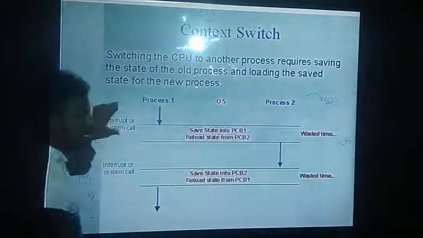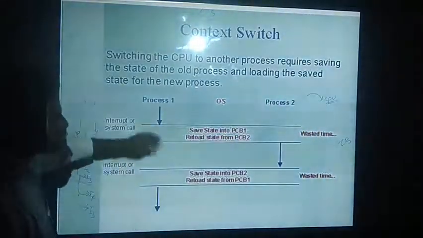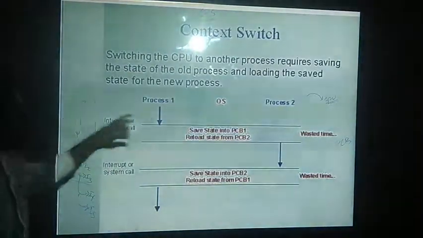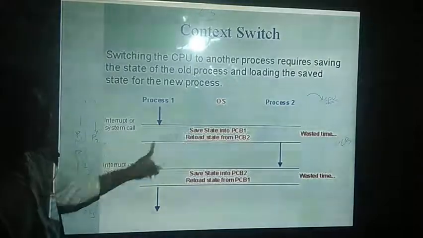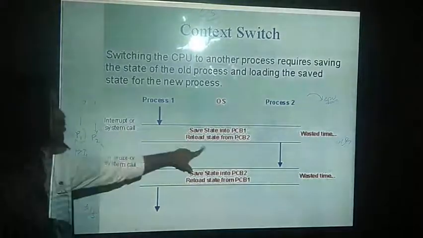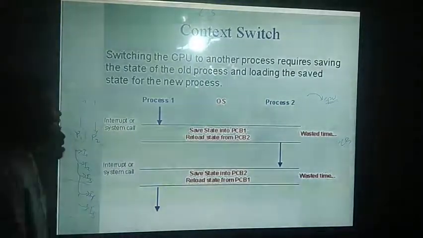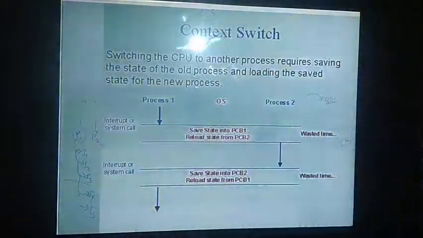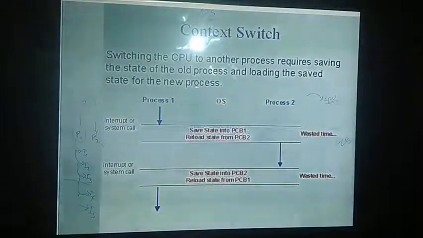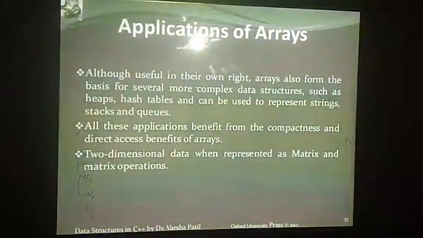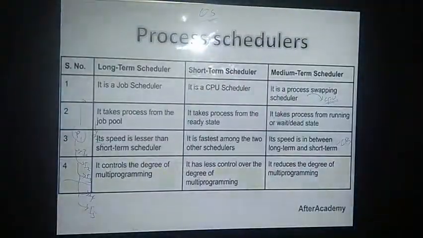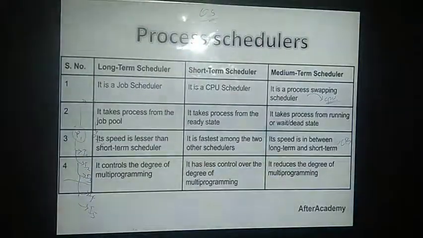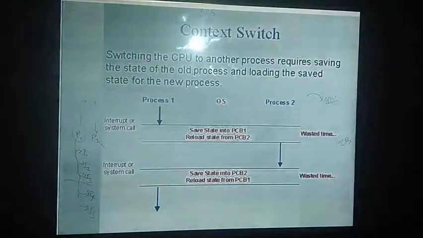Interrupt will occur and we will be taking care of process 1. We will be taking the information which is related to process 1, which will be saved to PCB1, and we will be reloading process 2, which is stored in your process control block, and it will be given to your processor. You can understand by seeing this context switching.